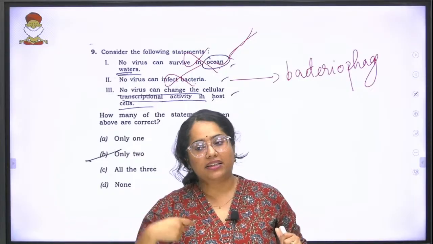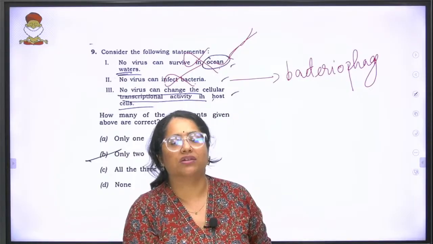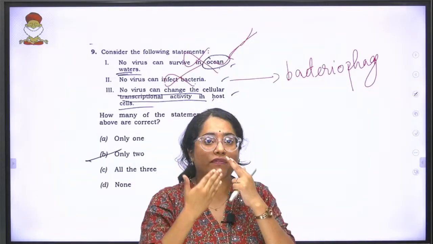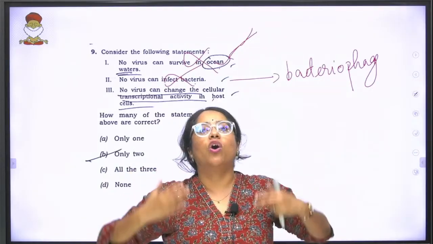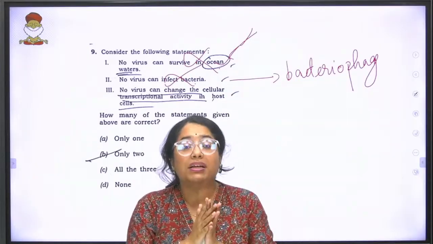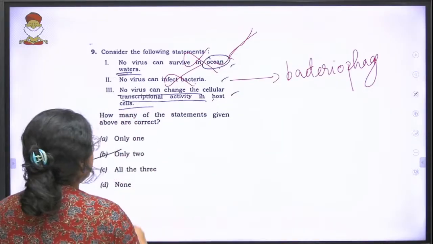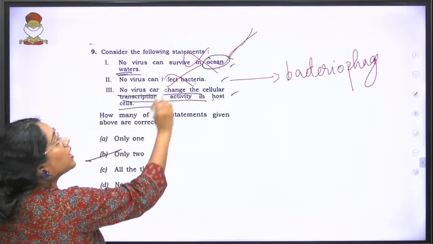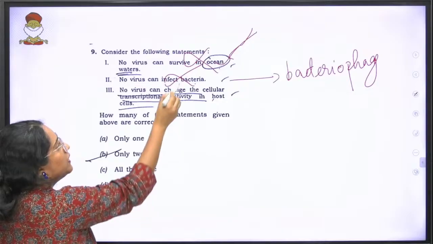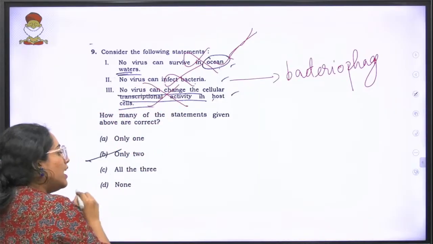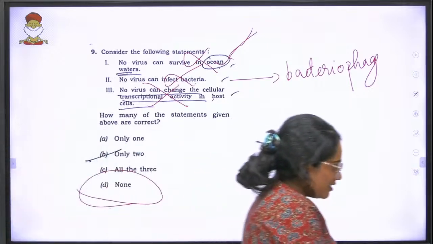The virus is entering and trying to mess with transcription. Means what? My body will not perform in the same manner. It will not take in oxygen, I will not feel good in the same manner. That means viruses have the ability to do this, and we will discuss all this in detail, but understand, the statement that no virus can change the cellular transcriptional activity is wrong. That means which of the statements above are correct? None of them are correct.